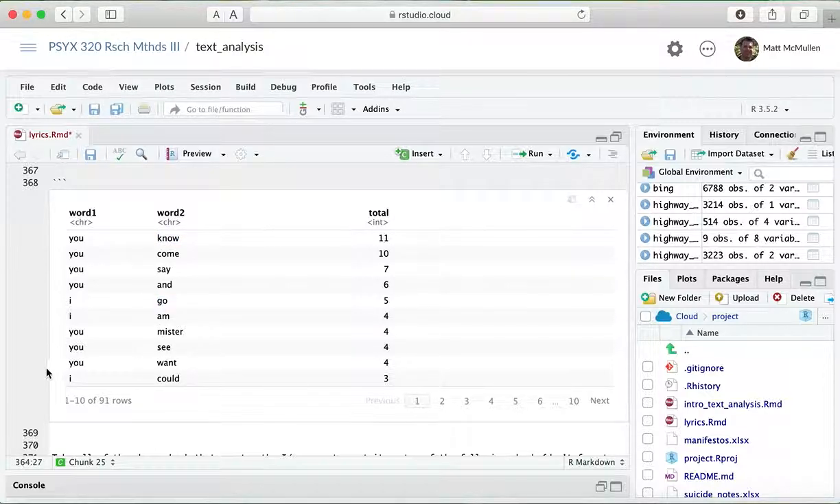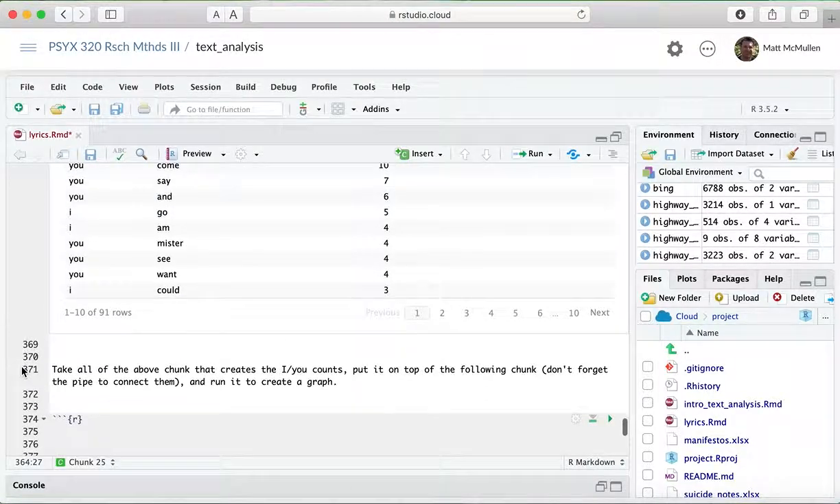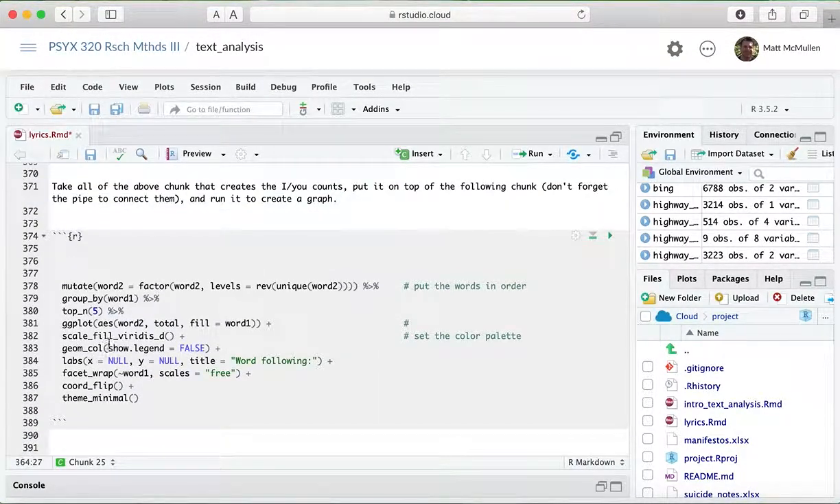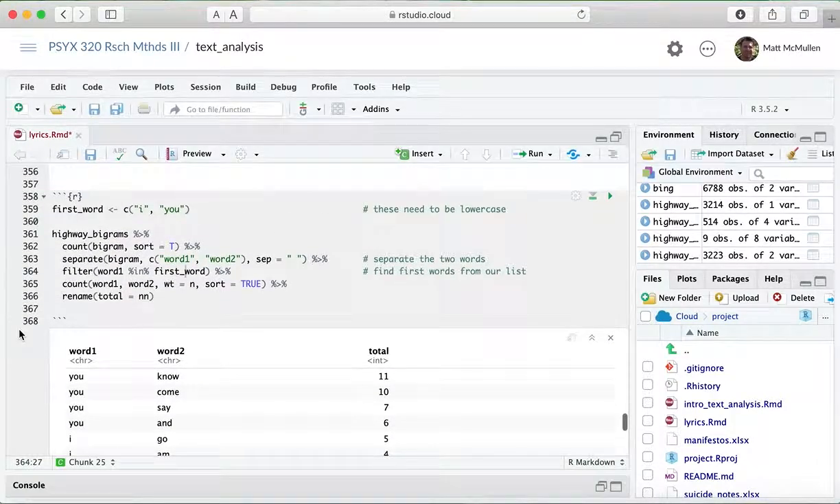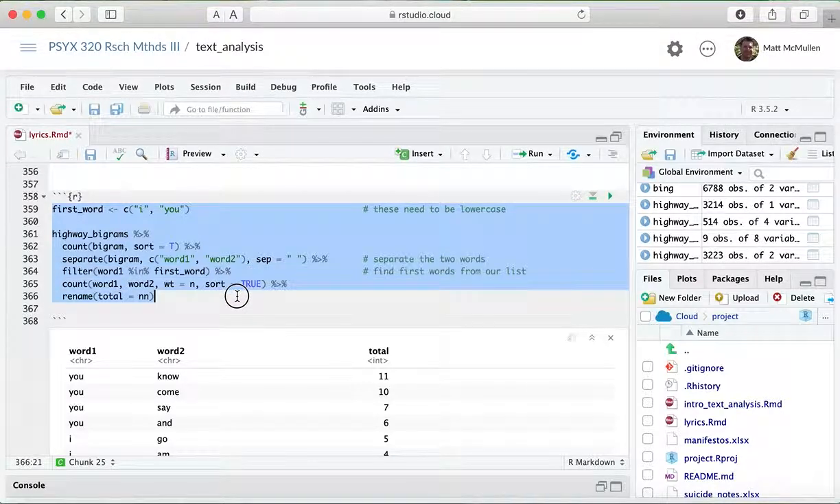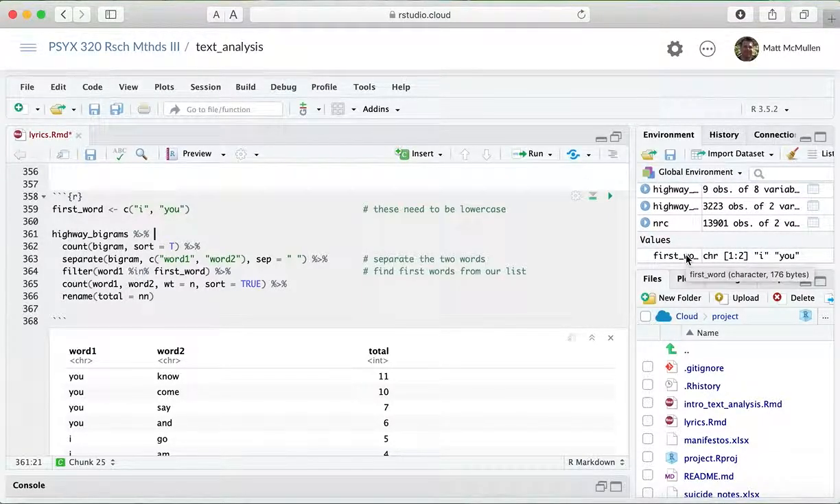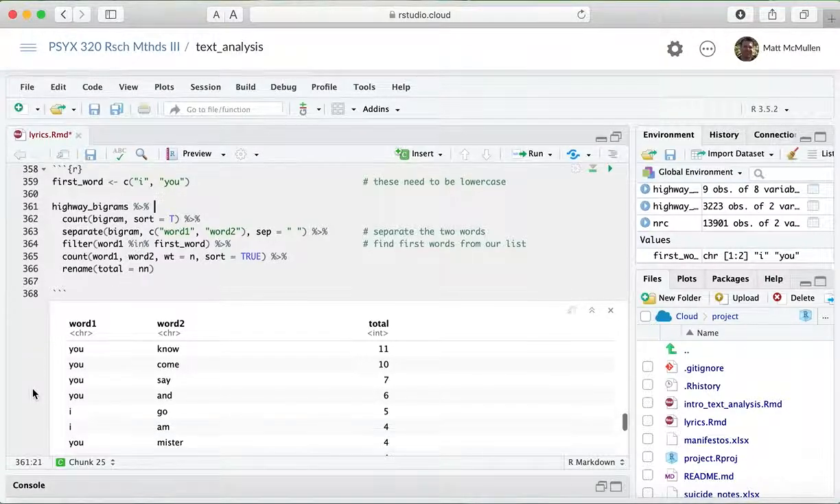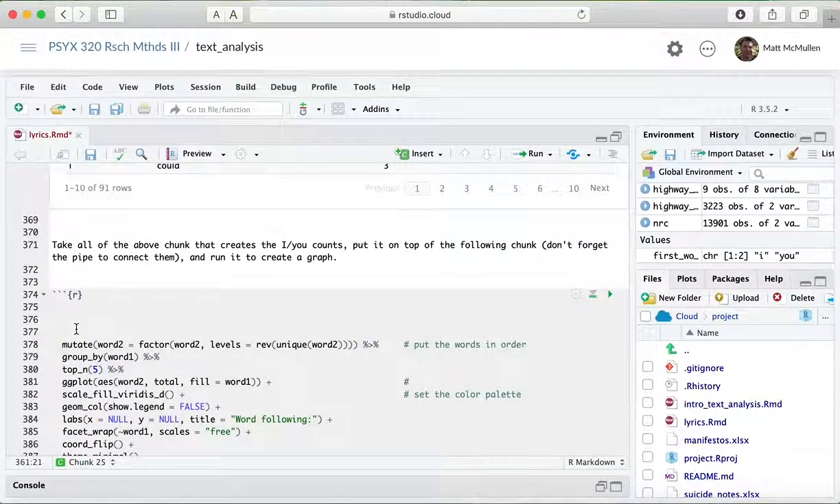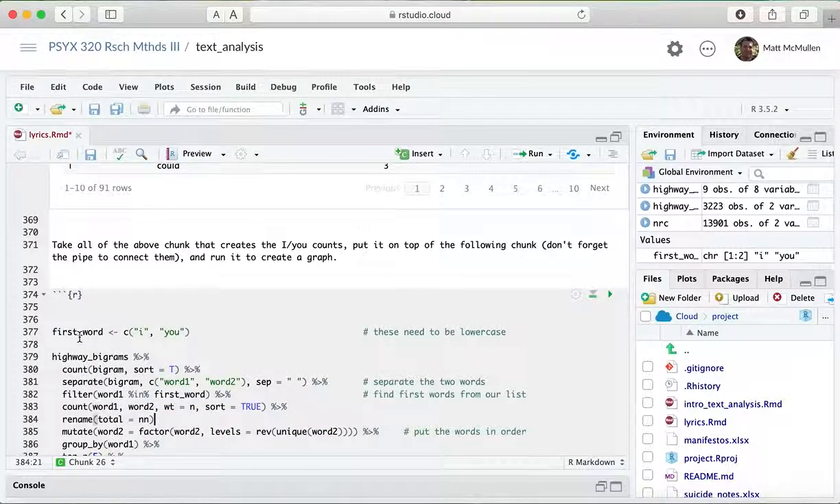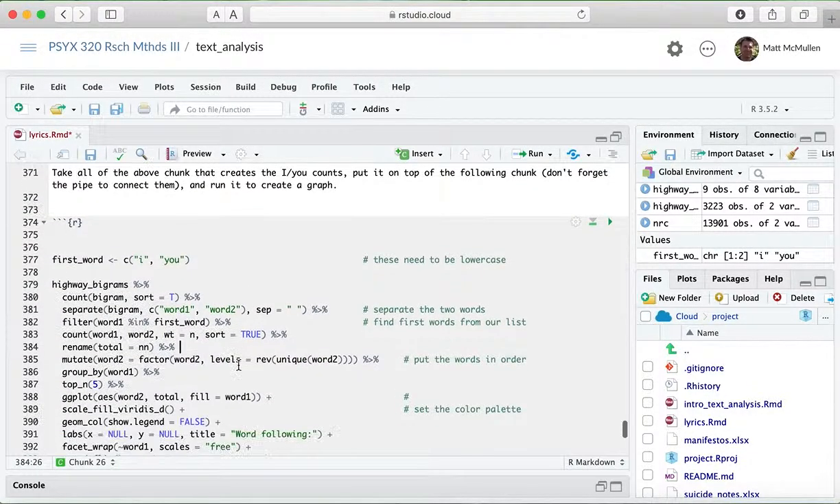And so what we can do, to make that a little easier to read, is create a graph of it. So just like we did before, we can paste our chunk above this, and that's the code to create the same kind of graph that we did before. You don't really need to copy this. This first word appears, yeah, there it is right there. So I don't really need to repeat that, but just for completeness, I'll keep that in as well. And then make sure you pipe it in to connect the lines.